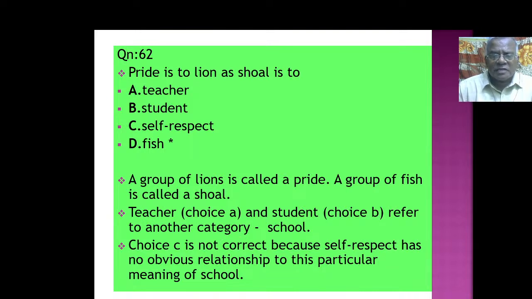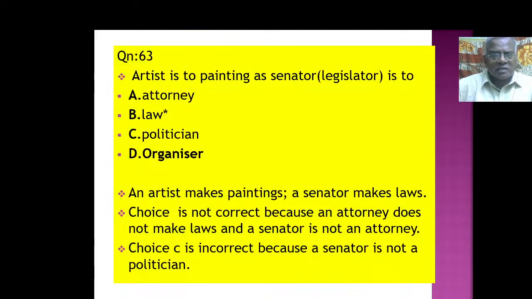Teacher, choice A, student, choice B refer to another category, school. That is school category. Choice C is not correct because self-respect has no obvious relationship to this particular meaning of school. Okay, so that way we have to reason out.